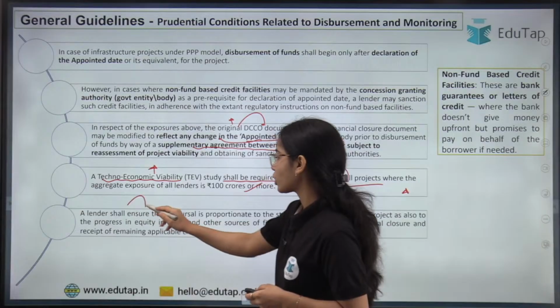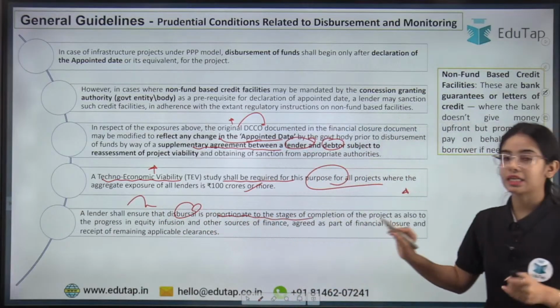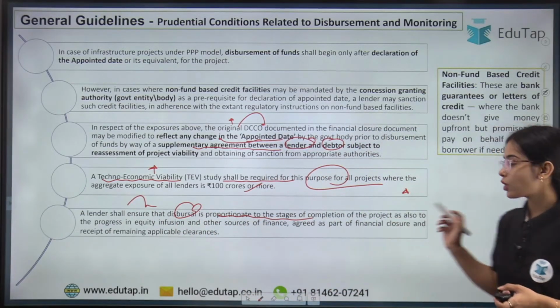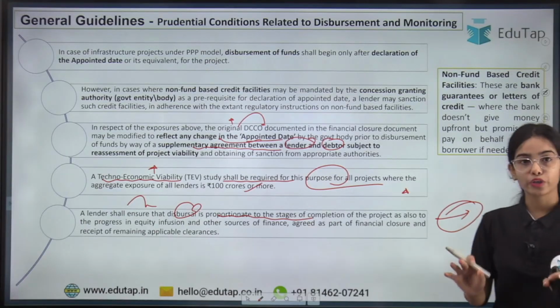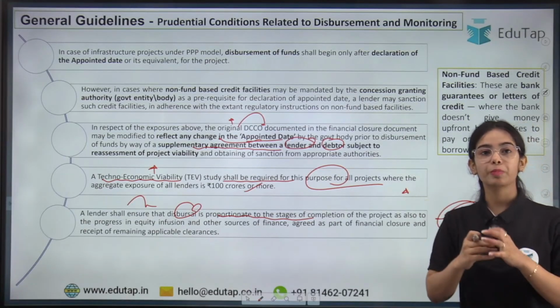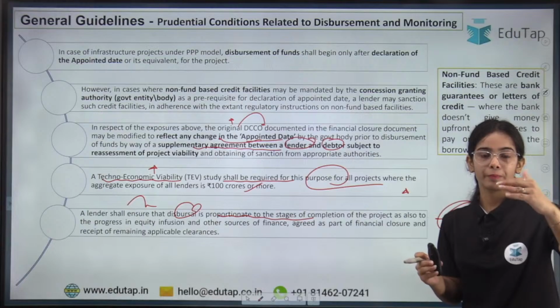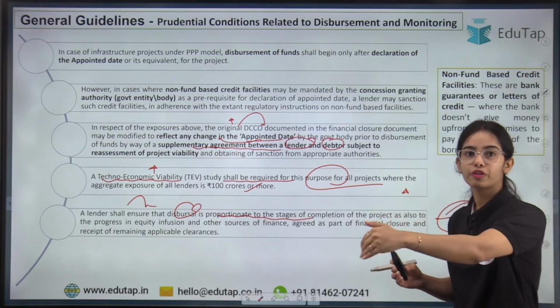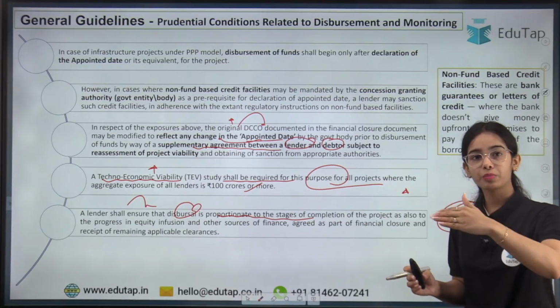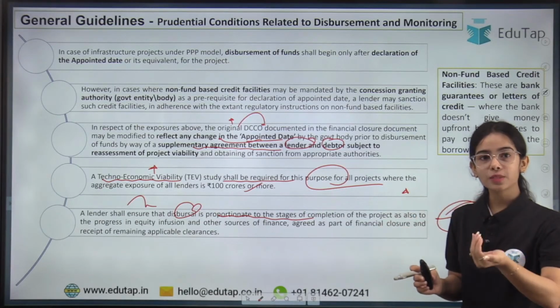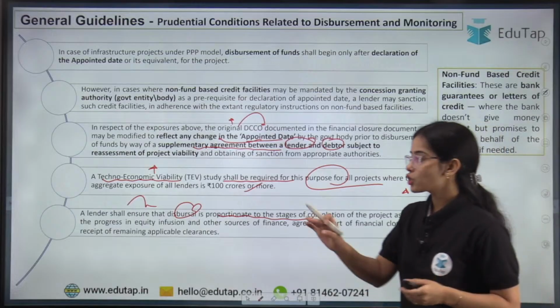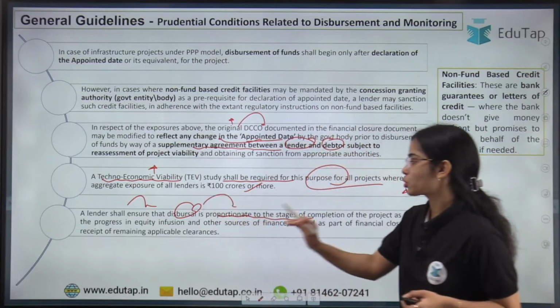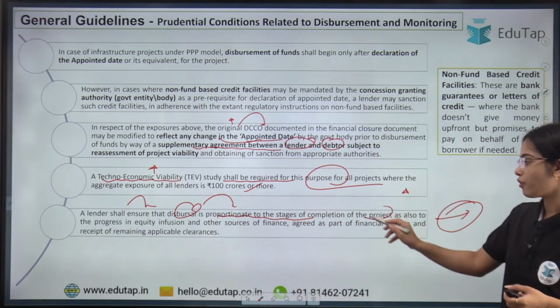Next is, a lender shall ensure that disbursal is proportionate to the stages of completion. As I have told you, all the money will not be disbursed at a point of time; the money will be disbursed on the basis of the stage of completion. If 10% of the project has been finished, then 10% or 15% of funding will be provided. If 50% of the project has been completed, then as per that the funding will be provided.